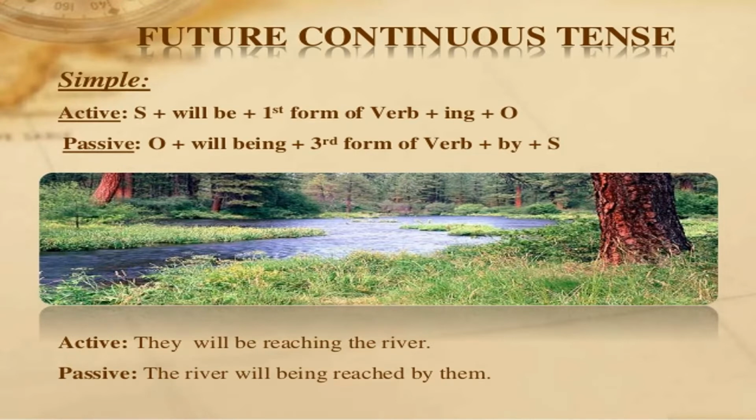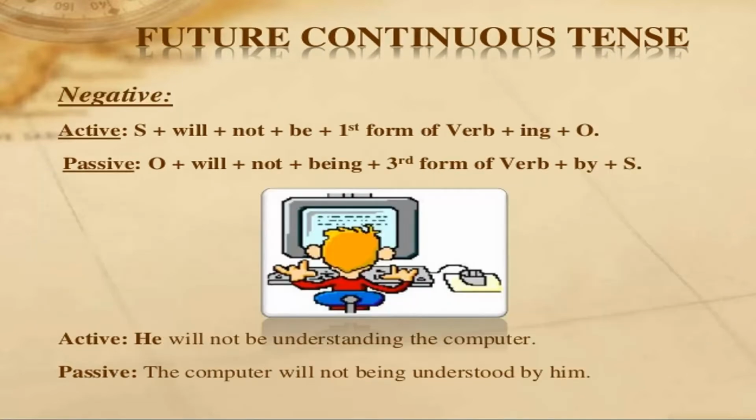Example is: they will be reaching the river. Passive voice: the river will be being reached by them. So object gets swapped with subject, will/shall remains the same with the addition of being. Be is shifted into being in passive, and the ing form of the verb will be shifted into the third form. If we take the negative case, its active example is: he will not be understanding the computer. Its passive voice is: the computer will not be being understood by him. Same changes with the addition of not.